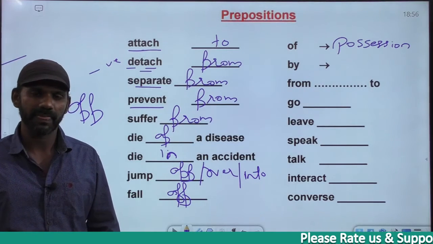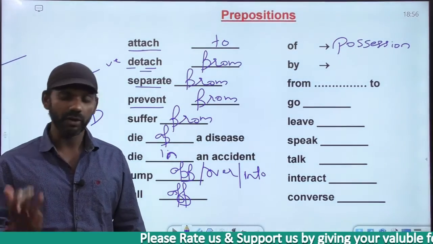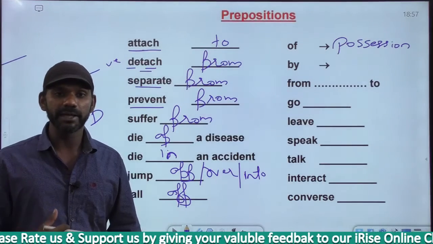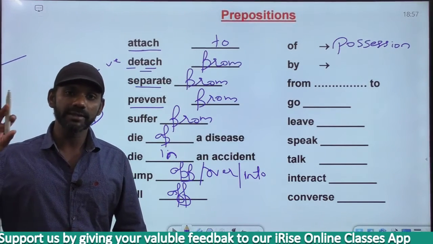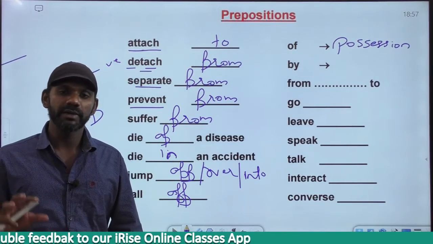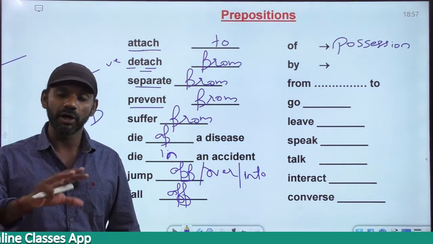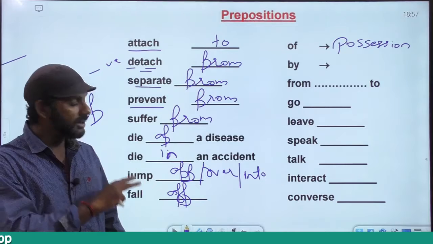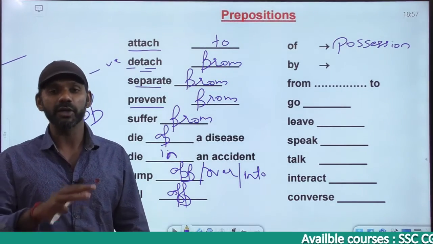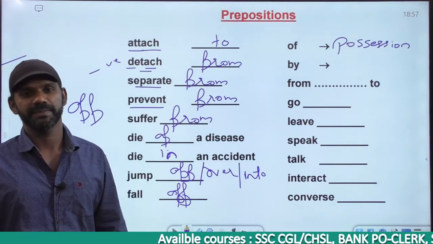In television is wrong. We are listening to music dash radio. In radio, on radio, or from radio? Music cannot be in the radio or from the radio. Music will always be on the radio. It is switched on the radio. So we are listening to music on radio. We are listening to news on tape recorder, etc. On radio, on tape recorder, on television, on screen, on the page, on the board, in the newspaper, in the magazine, in the book. For anything that contains pages, it must be in, or else it must be on.